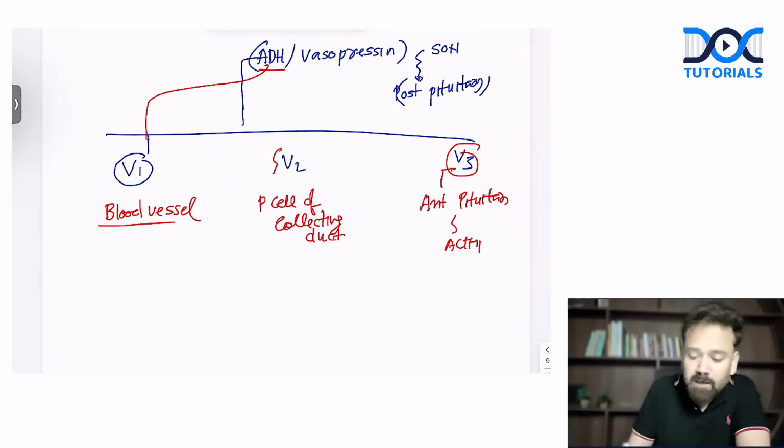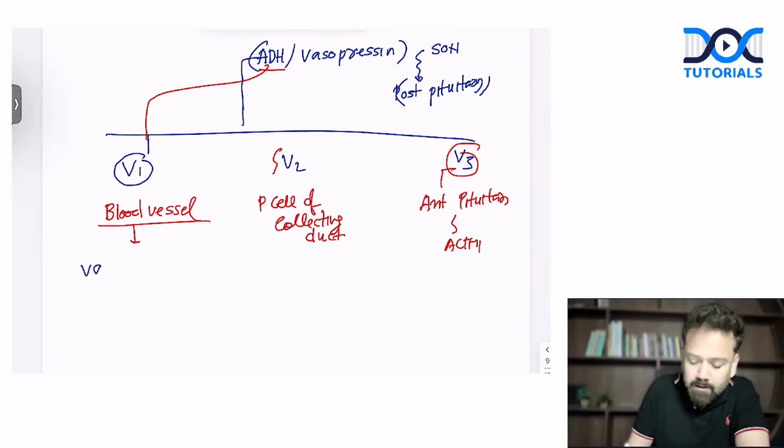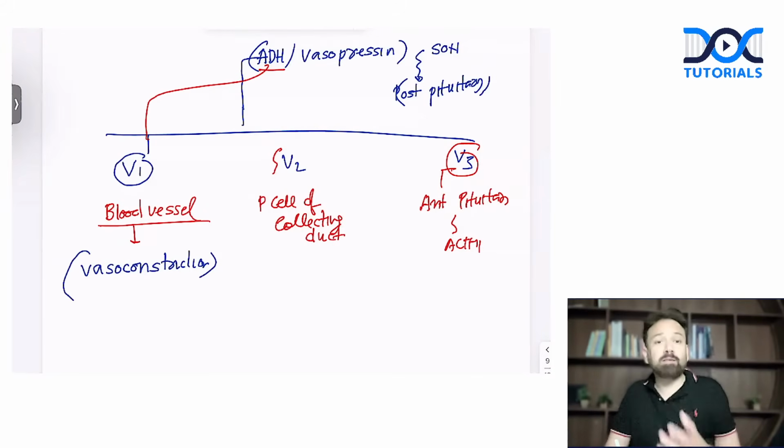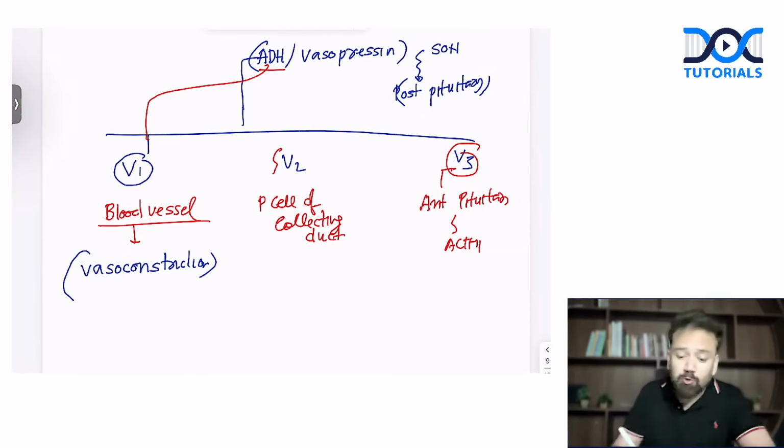When they go to the blood vessel, they will cause vasoconstriction. That is why ADH is also called vasopressin. What is the reason? ADH is the antidiuretic hormone, which causes reabsorption of water from the collecting duct. But when it goes to the blood vessel, it acts like a vasopressin. So one more name for ADH is vasopressin.